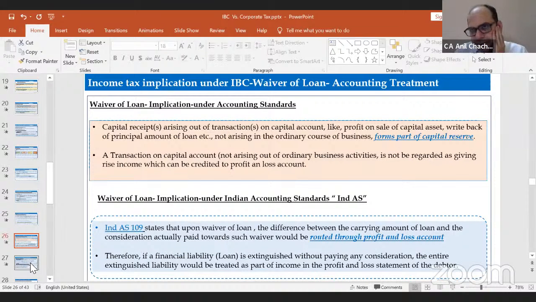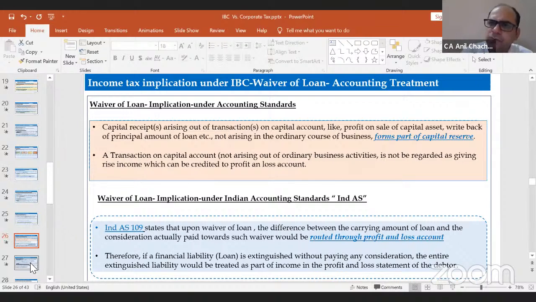Now come to the accounting treatment part, right? What would be the accounting treatment of the waiver of loans? In case of companies, either we can apply the accounting standard or the Ind AS. In the accounting standard, there is no specific clarification on what would be the treatment, but it's not my ordinary business income. So there is some opinion from the Institute Expert Advisory Committee that it can be part of the capital reserve, right? So on a waiver of loan, of the 1,000 which is my debt, 400 I am going to pay and 600 is my remission part. So 600 would be part of the capital reserve.